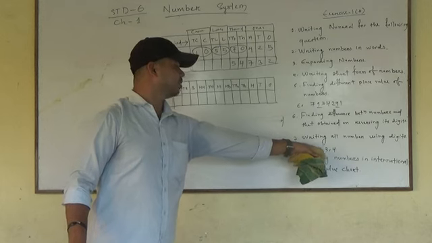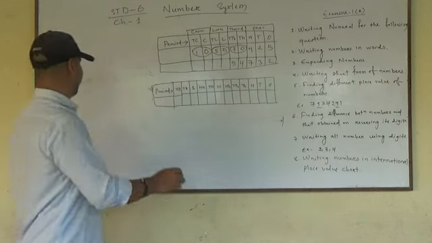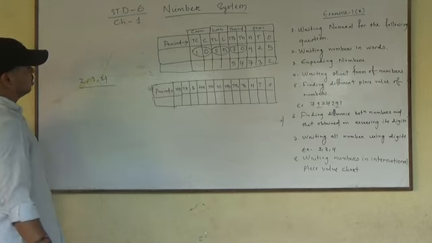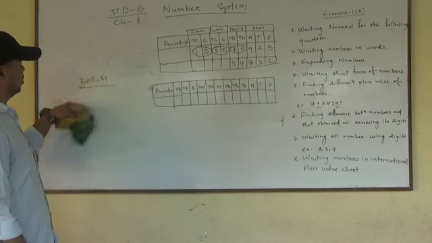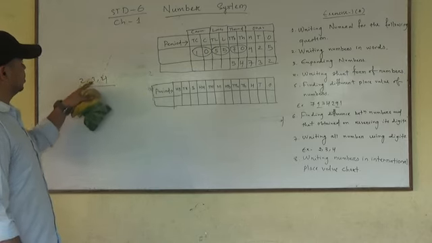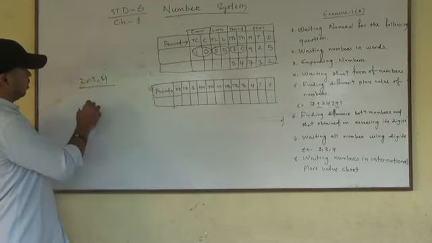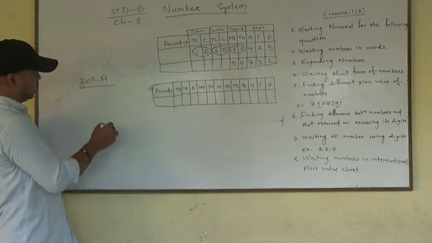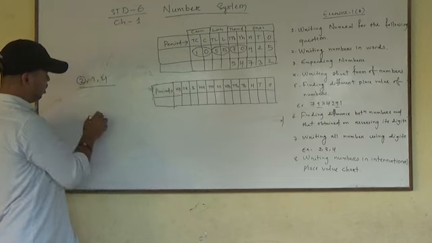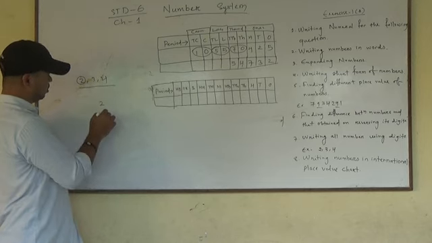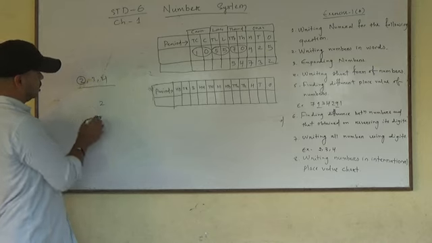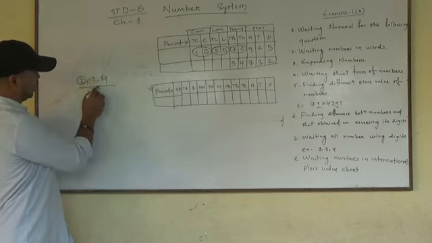Here I have written one example. I have taken 3 digits: 2, 3, 4. So how many numbers can we find by using these 3 digits? See, if the question is like this, you take each digit. Suppose now I am taking 2, writing 2 in ones place. Then I will get two numbers. You see how I am writing here.